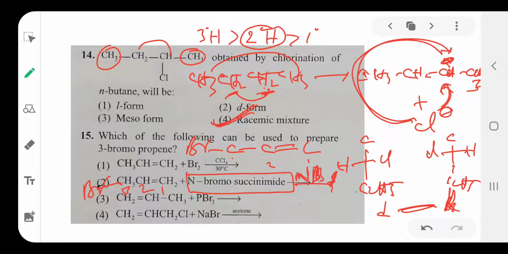NBS gives allylic substitution. Option is to give the 3-bromopropene. The remaining reagents, Br2, PBr3 and NBr, are not involved in allylic substitution. Only the N-bromosuccinimide reagent is involved in allylic substitution. Option is 2.